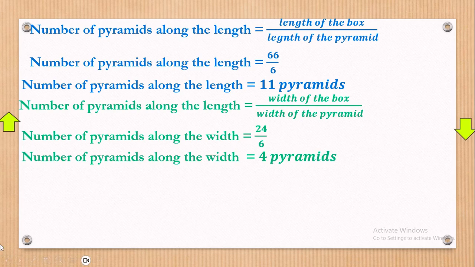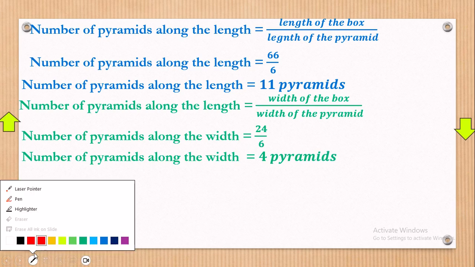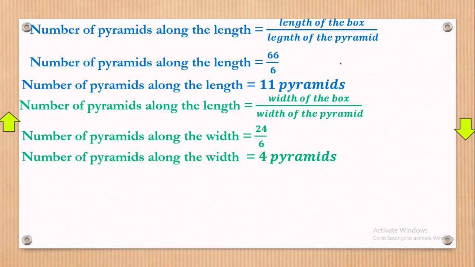Now we do the same. As far as this is concerned, we have a box, allow me to call it letter B, and a pyramid, allow me to call it letter P. Now, the height of the box is 15. What about the height of a pyramid? The height of the pyramid was 5.5753, if you can really see that.